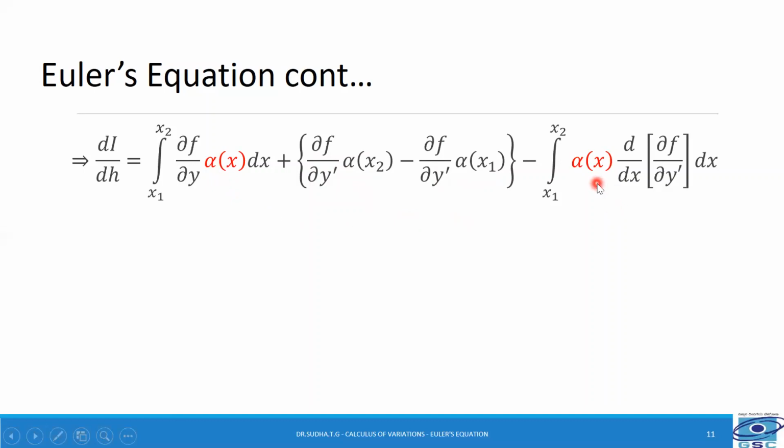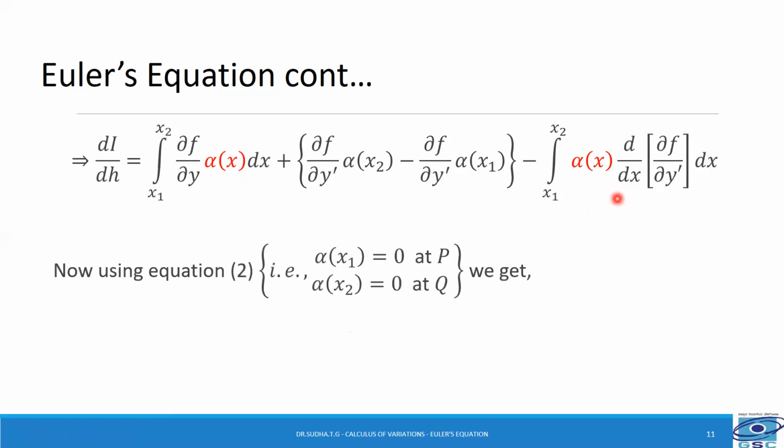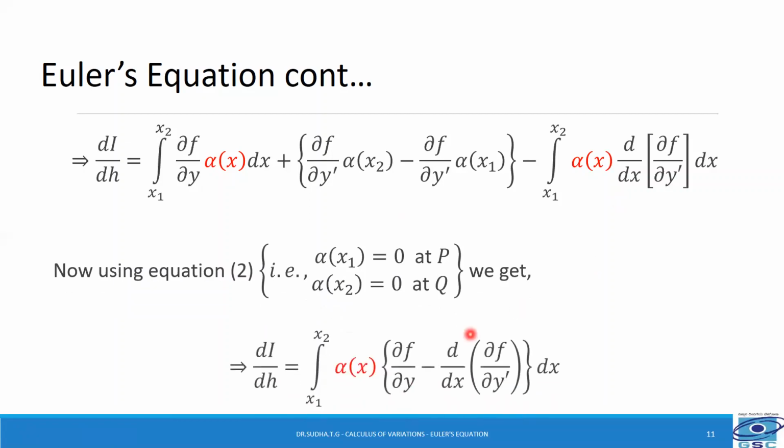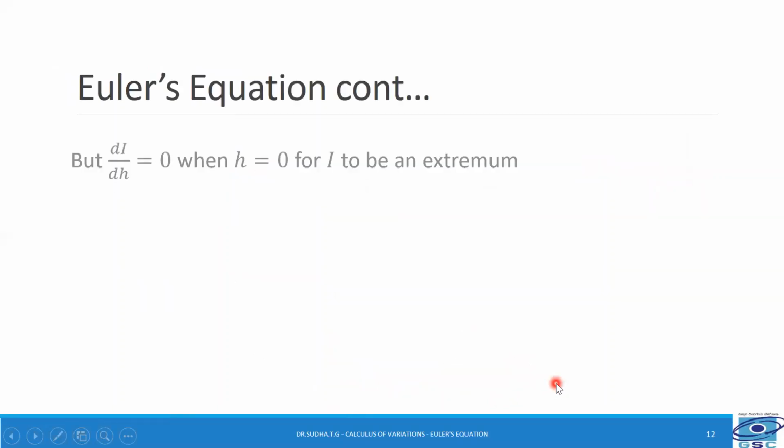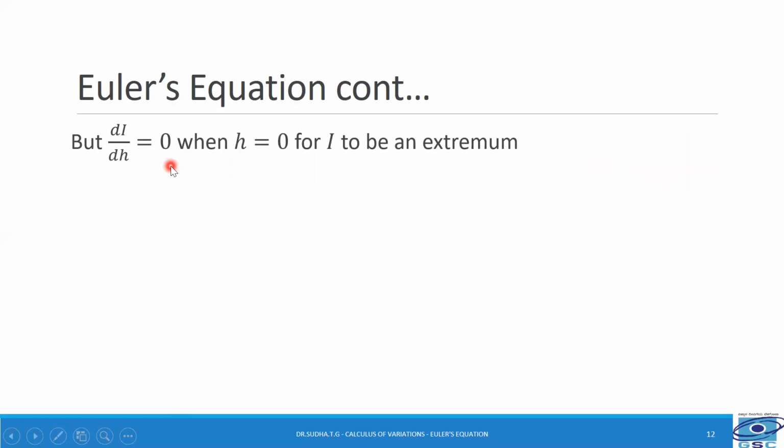And when you see the first term and the last term, both contain alpha of x. So you can take alpha of x common. So I get integral x1 to x2 of alpha of x into [∂f/∂y minus d/dx of ∂f/∂y'], dx. But what we know is dI/dh is equal to 0 when h is equal to 0 for I to be an extremum.